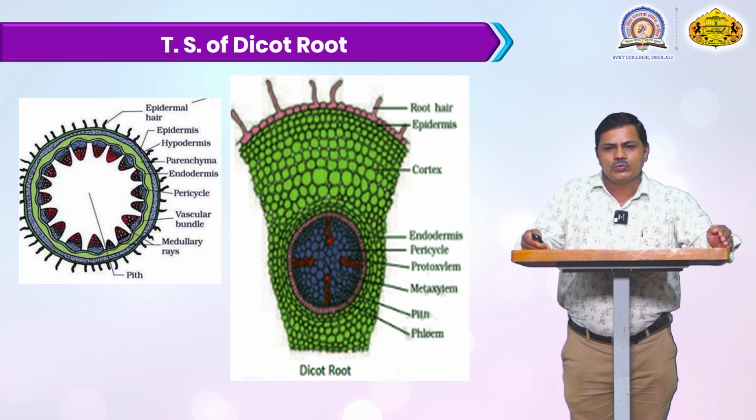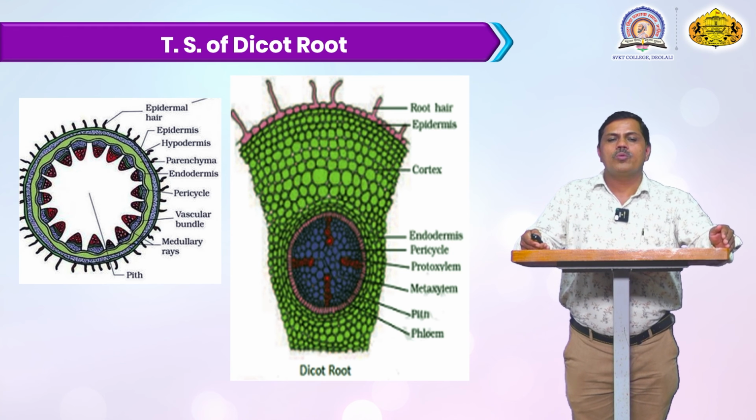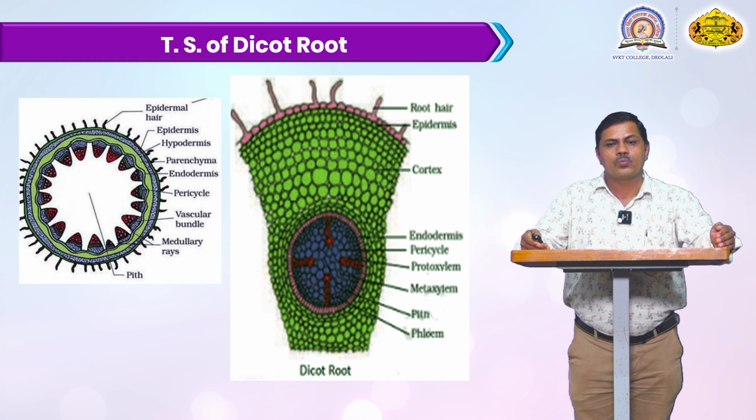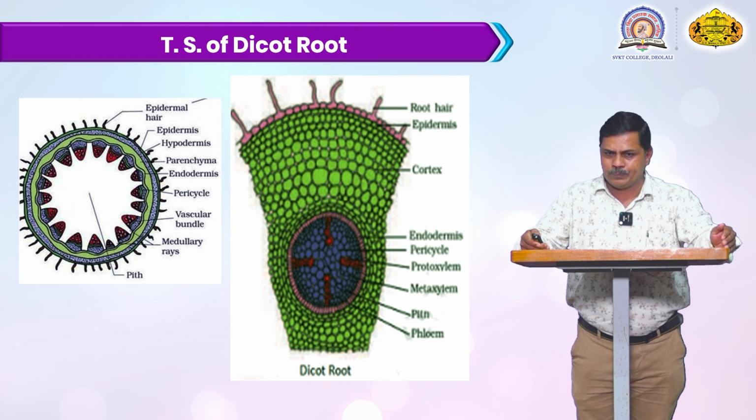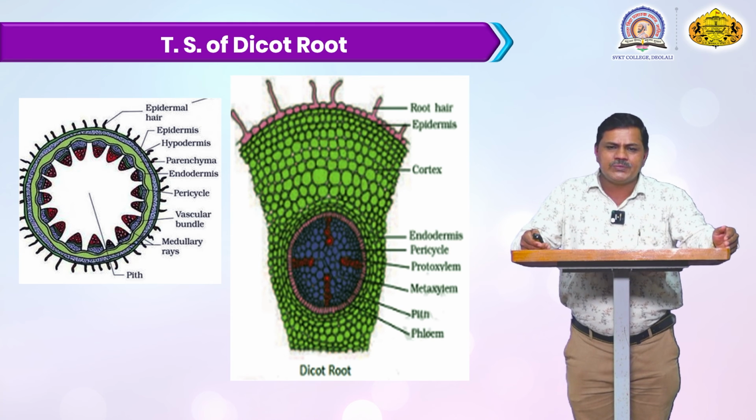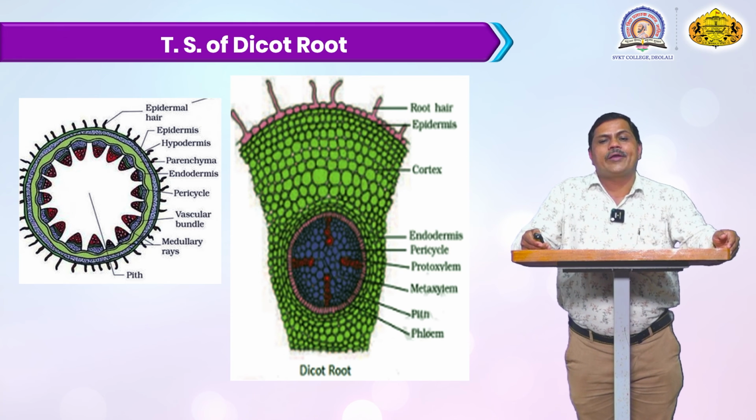Next, the tissue called epidermal tissue. This is the outermost cell, very compactly arranged, without any intercellular space in the epidermal cells. On the outer side, a very thick cuticle is present. This cuticle protects the inner zone, and the epidermal cells form a single layer. Just below this epidermal cell, there is the cortex zone.